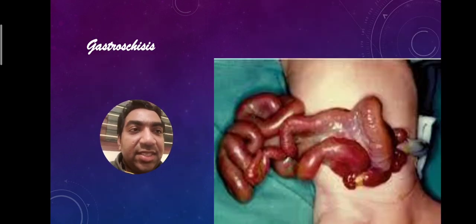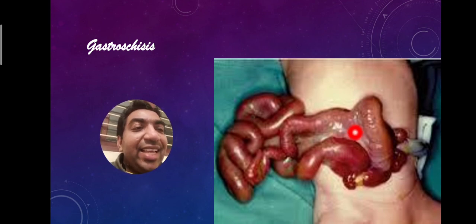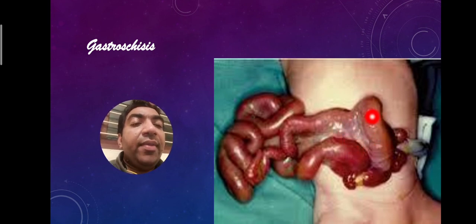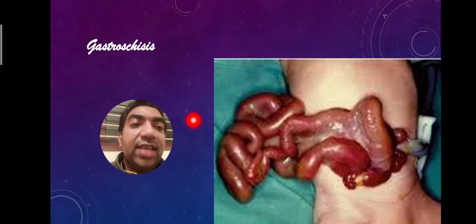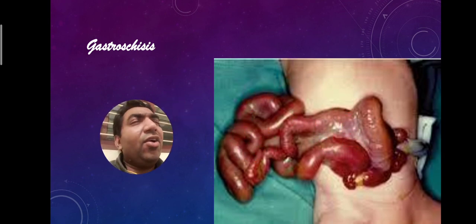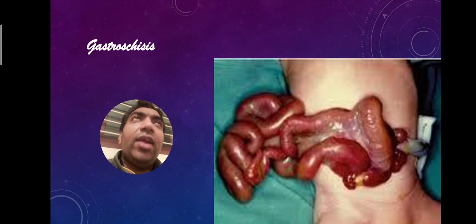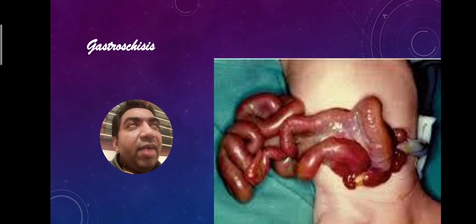Next is gastroschisis. In this case, there will be a defect in the abdominal wall and all the bowel will be protruding out without any sac. So this is a gastroschisis which we are going to see. Don't get alarmed. Nothing to do then. Only surgical repair. Cover the bowel. Send the patient to NICU.